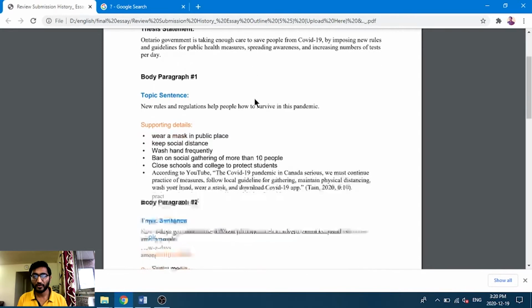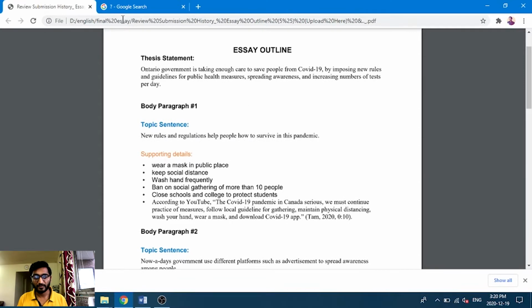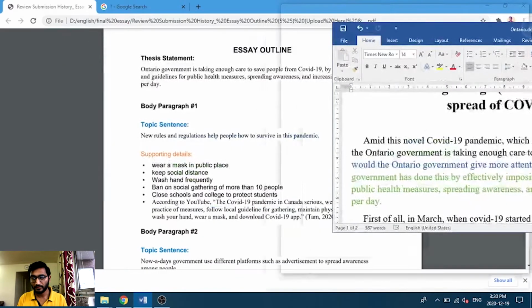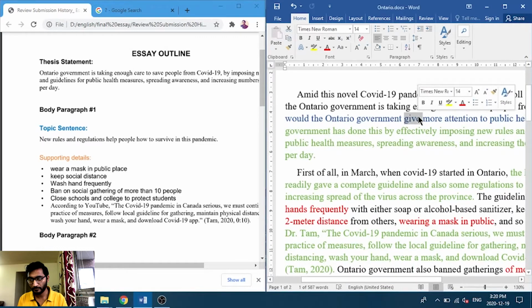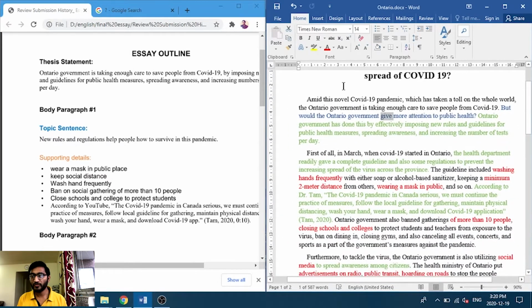So let's start with body 1. Before that, let's go back to our essay. As you can see, I wrote one general sentence at the start of this introduction.